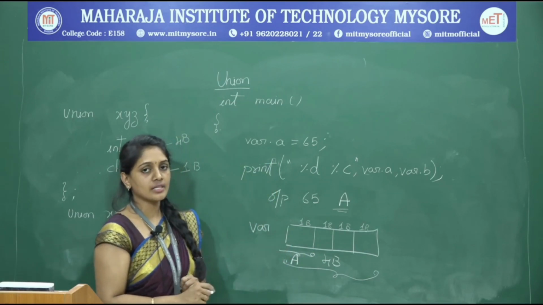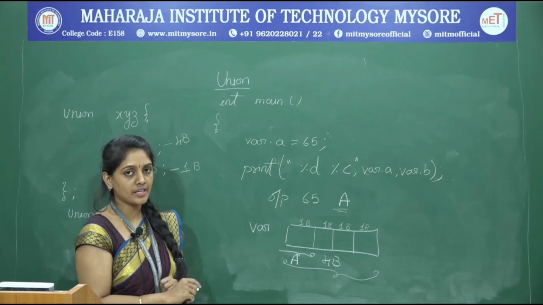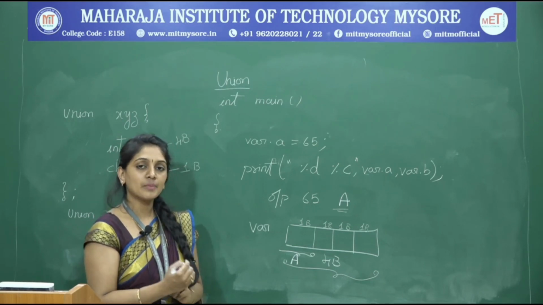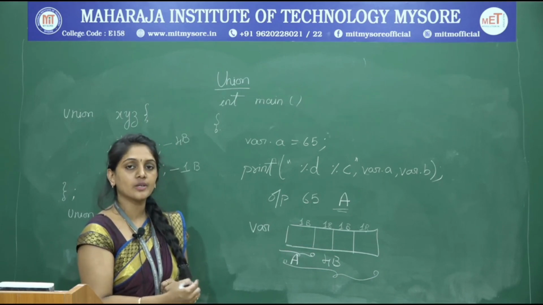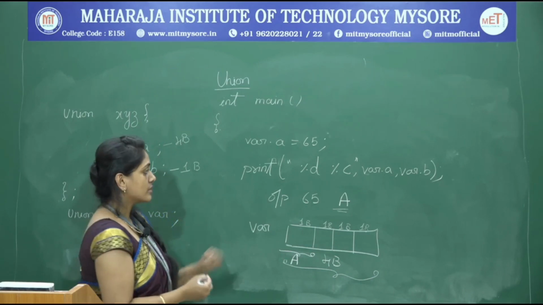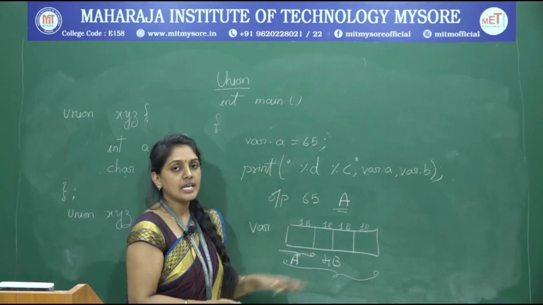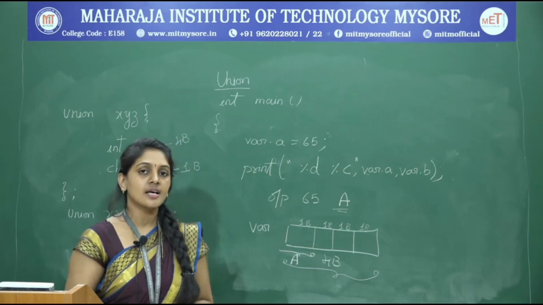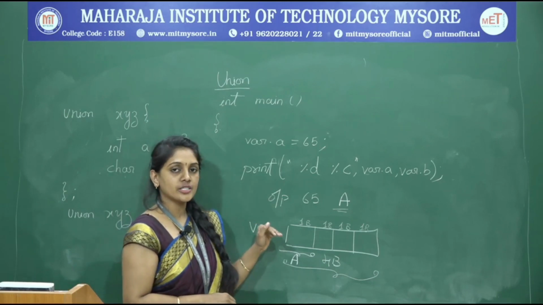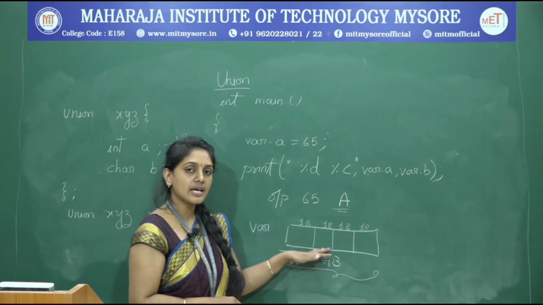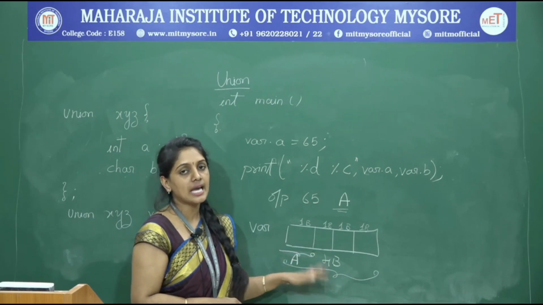Okay, so in this context, when you have stored 65, you know the ASCII value of 65 is A. The memory is getting overlapped, overwritten over here. So in this context, where I have already stored the value 65, if I try to access the same memory location, then it gives us the ASCII value, converting the ASCII value and outputting the character.